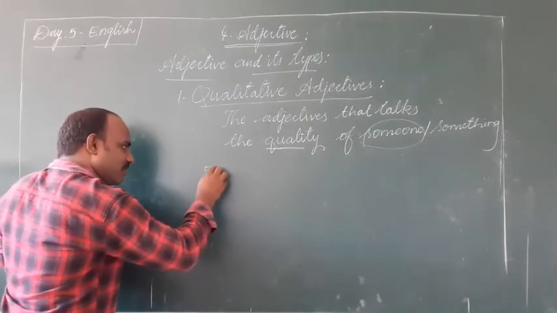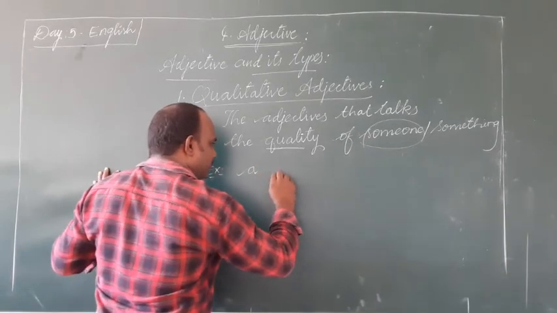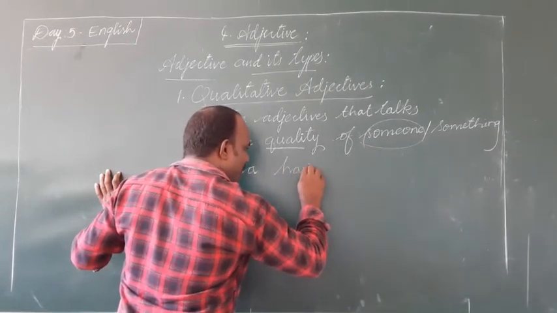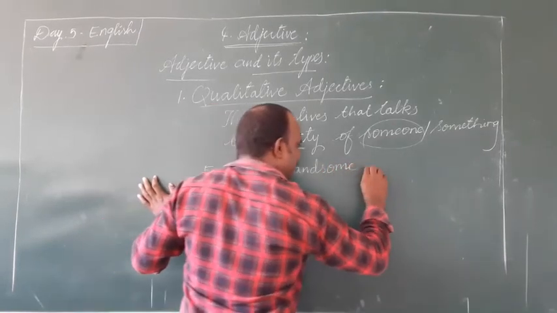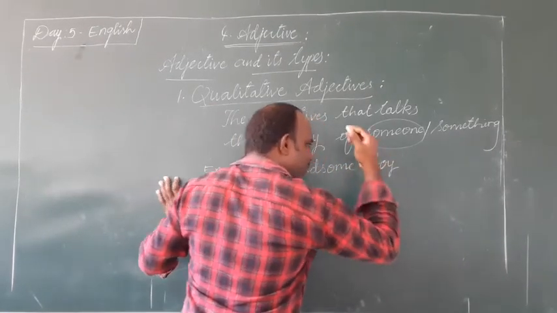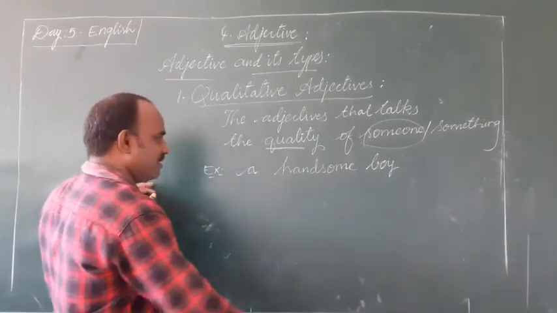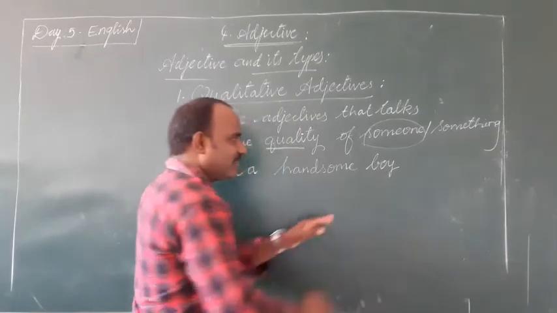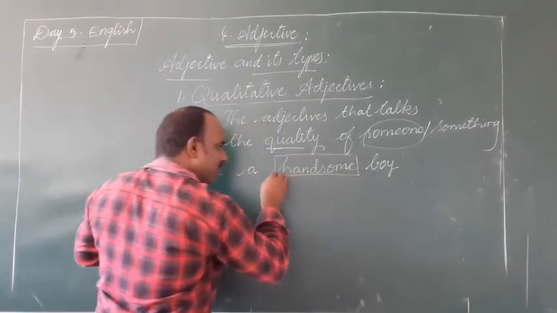For example, a handsome boy. Look at this phrase, a handsome boy. Here, boy is a common noun. Look at this word, handsome.